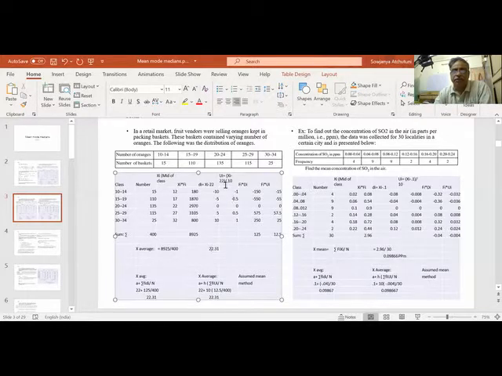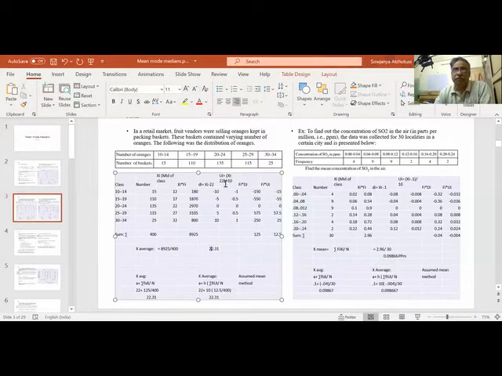Again 17 minus 22 is minus 5, by 10 is minus 0.5. 22 minus 22 is 0. 27 minus 22 is 5, by 10 is 0.5. 32 minus 22 is 10, by 10 is 1. So the figures are reduced to minus 1 to 1: minus 1, minus half, 0, plus half, 1.